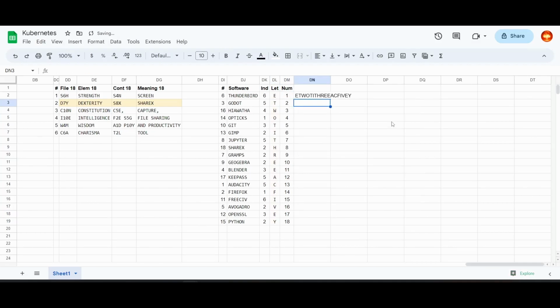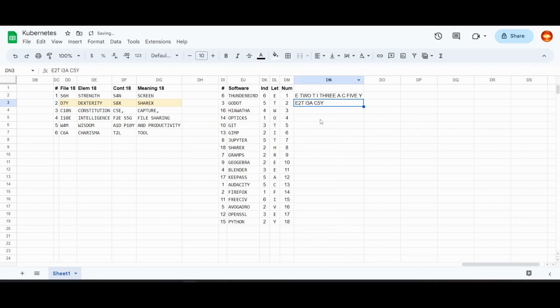If I take all these letters, looks like it says E to T, I through A, C5Y. Maybe I'll add spaces here to make that clearer: E23, I3A, C5Y.